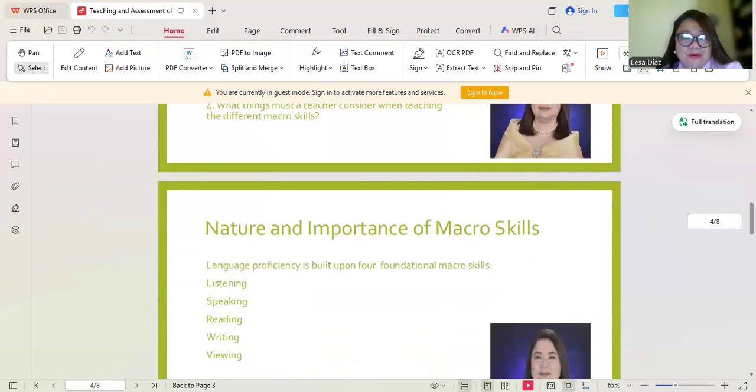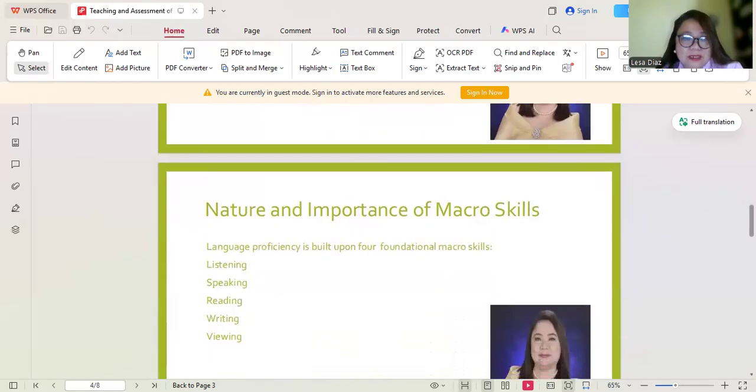Let's take note of the nature and importance of these macro skills. As I mentioned, language proficiency is built upon these foundational macro skills. We have listening, speaking, reading, writing, and the fifth that was added, which is viewing.